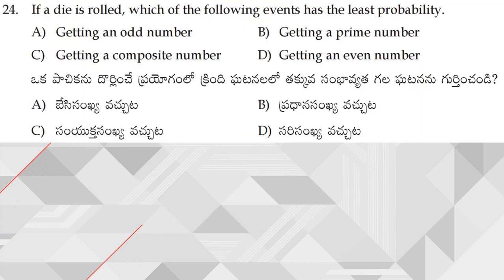Next, moving on to question number 24. If a die is rolled, which of the following events has the least probability? Least probability means, first of all let us check getting an odd number. What are the possibilities for getting an odd number? 1, 3 and 5. So there are 3 possibilities out of 6. Next, getting a prime number: 2, 3, 5. It also has 3 possibilities. Getting a composite number. What are the composite numbers we are going to have? 4 and 6. Next, getting an even number: 2, 4, 6. So amongst all these options, only composite number has 2 possibilities. Remaining all have 3 possibilities. Hence this is the least probability.